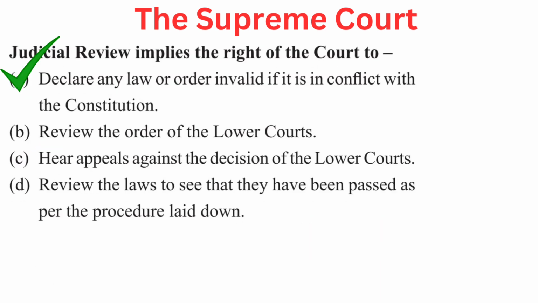Your question is judicial review implies the right of the court to. Your options are A declare any law or order invalid if it is in conflict with the Constitution, B review the order of the lower courts, C hear appeals against the decision of the lower courts, or D review the laws to see that they have been passed as per the procedure laid down. Right answer is A declare any law or order invalid if it is in conflict with the Constitution.